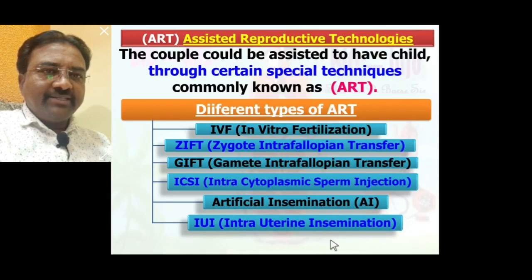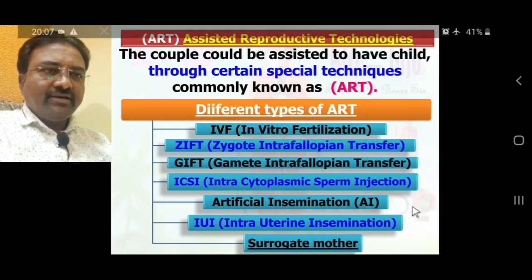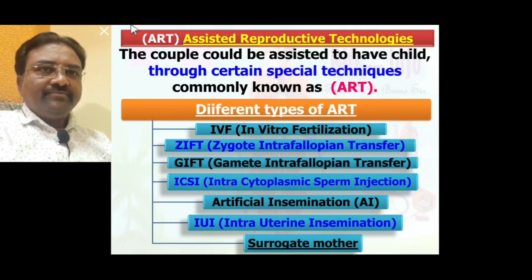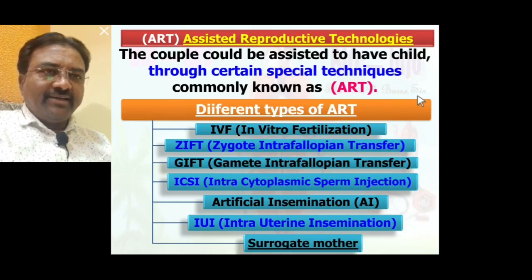Intrauterine insemination, IUI. Surrogate mother. So all these different techniques are types of ART, and ART comprises special techniques by which a couple can be assisted to have a child. Note all these different types of ART. We will discuss them in detail one by one.